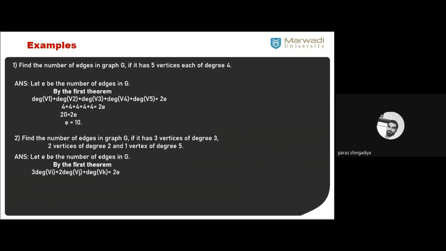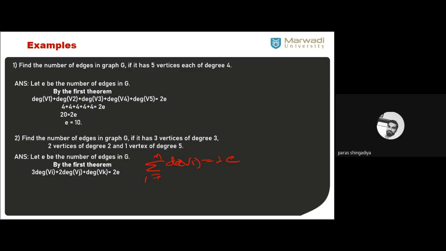Okay, so we have 3 varieties in the degree form. 3 vertexes of degree 3. There are 2 vertices of degree 2 and remaining vertex means 1 vertex of degree 5. Clear? So by using the first theorem, we can write this as sigma i from 1 to n degree of vi is equal to 2 times of e. Now in the degree of vi, we just consider as a 3 partition. 3 of degree 3, 2 of degree 2 and 1 of degree 5. Clear? So is equal to 3 of degree vi, 2 of degree vj, okay, and 1 of degree vk.